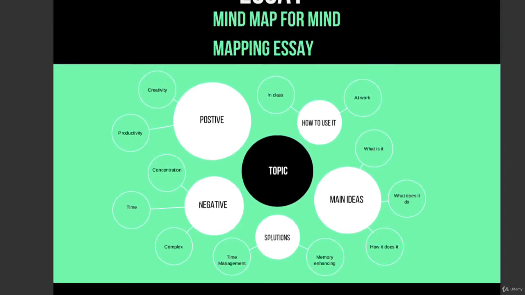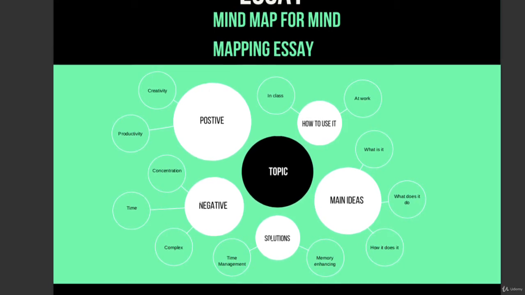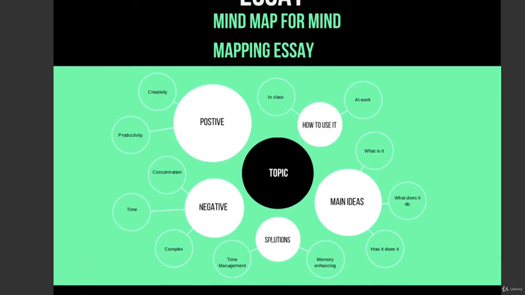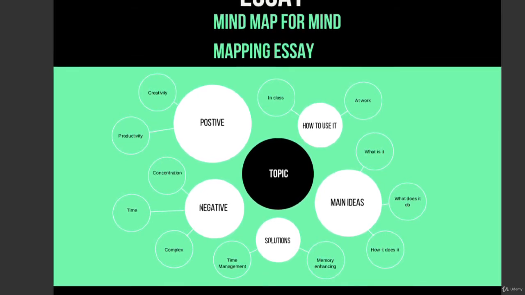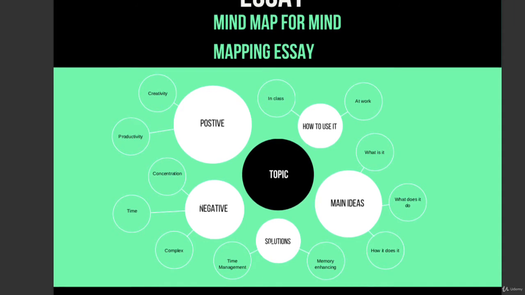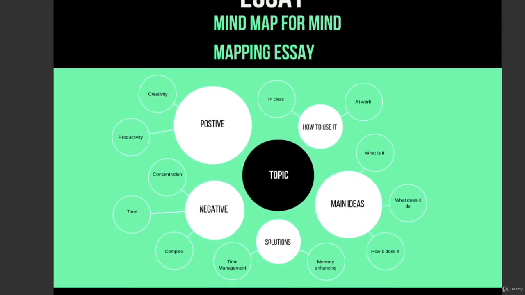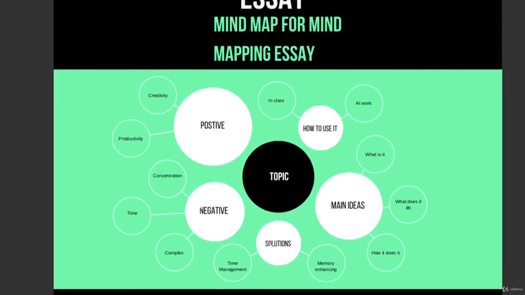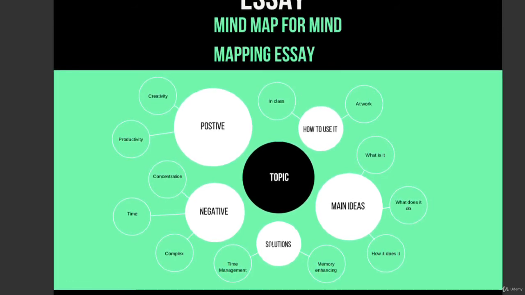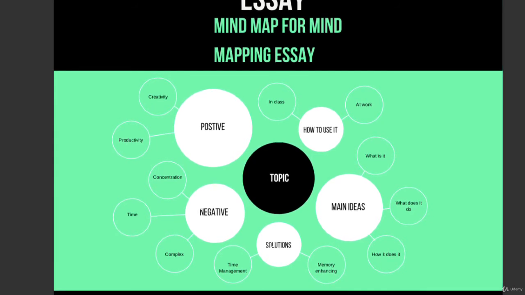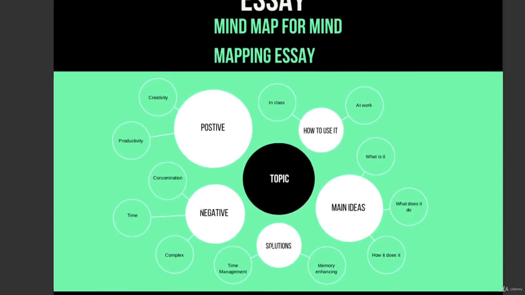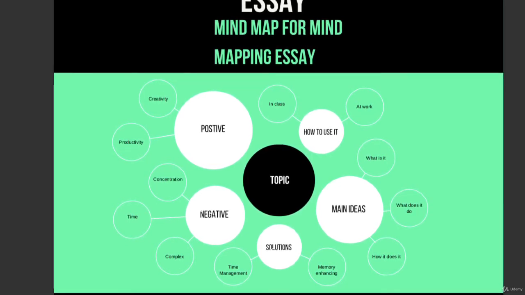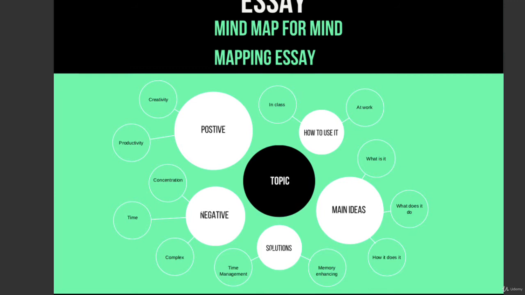Then you need to think about the branches. You have the topic, the branches. You have some negative aspects, you have some positive aspects, you have some solutions that would prevent you from using supplements. You have main ideas related to supplements, maybe when they were made, maybe how many people use them, some history about them, some analytics about them, how to use it, how some people use supplements, maybe some people use protein powder, some people go all the way up to use hormones and injectables. And that's all your branches. You figured out all your branches.